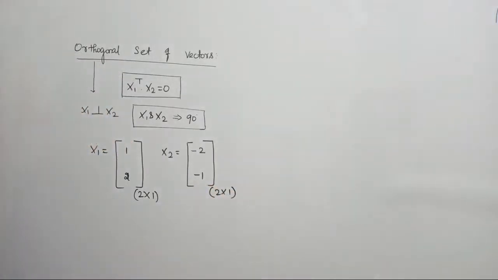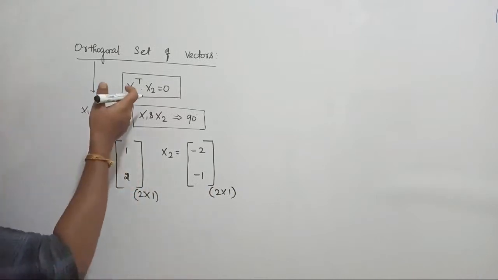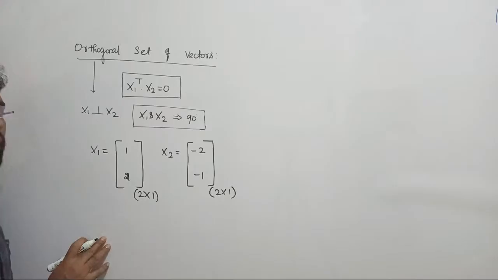Can you multiply these two matrices directly? You might think, sir, why are you taking the transpose?